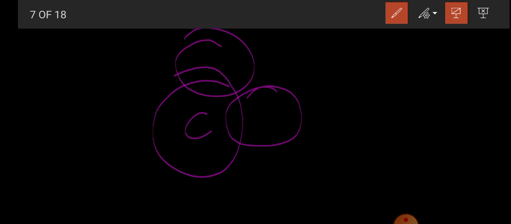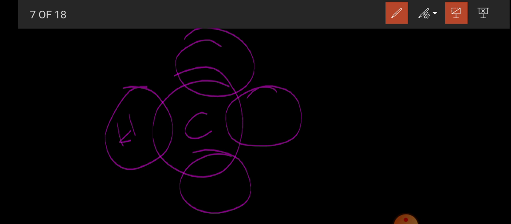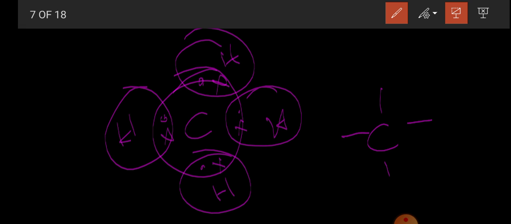Okay, here this is carbon. Here hydrogen, here hydrogen, here hydrogen, and here hydrogen. Hydrogen will give 1 electron, carbon will give an electron. Here also hydrogen will give 1 electron and carbon 1, here hydrogen and carbon 1, here hydrogen and carbon 1. Now the total shared electrons here, how many? 8 electrons are there. As there is formation of single bonds, it will be shown like this, forming a single bond between carbon and hydrogen. Carbon and hydrogen. I think is it clear now? Okay.